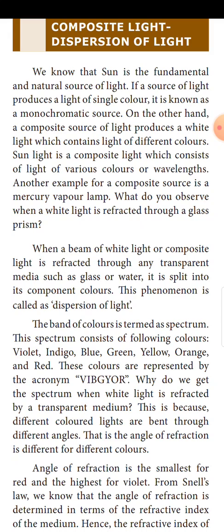What is dispersion of light? How does it take place? When a beam of white light or composite light is refracted through any transparent medium such as glass or water, it is split into its component colors. This phenomenon is known as dispersion of light. The band of colors is termed the spectrum.